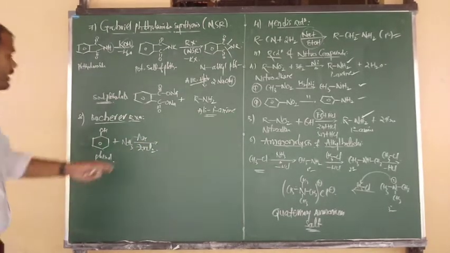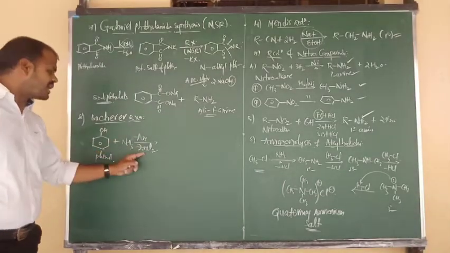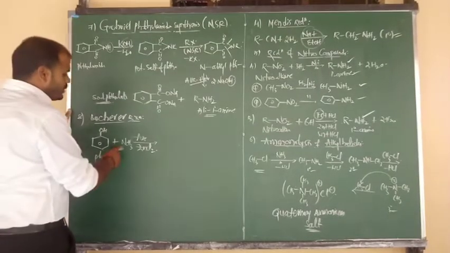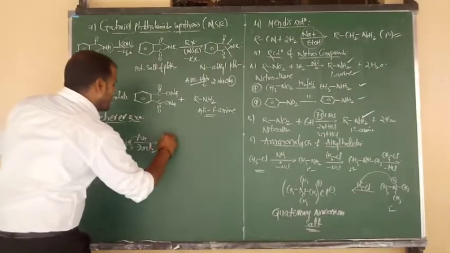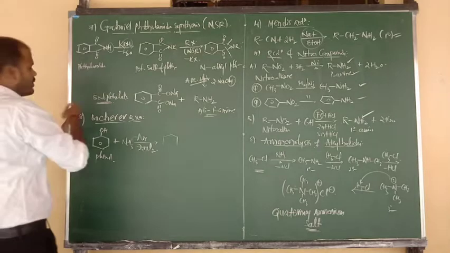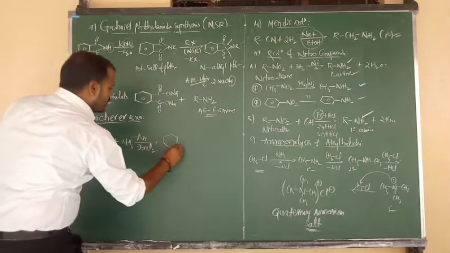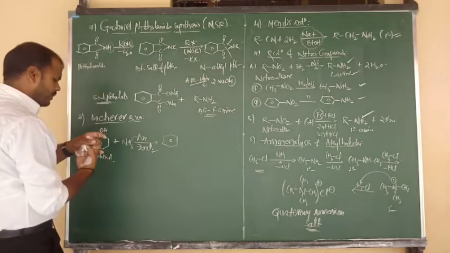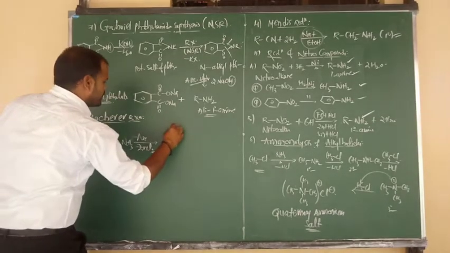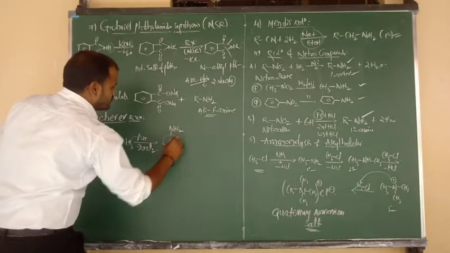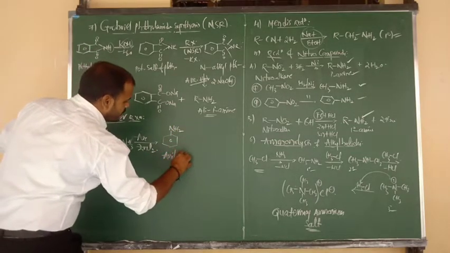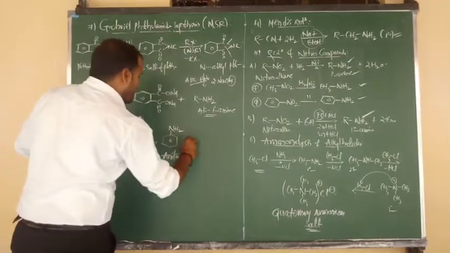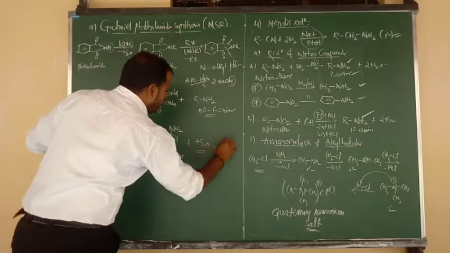Once again, the question is repeated. Catalyst in the Bucherer reaction: ZnCl2. What are you preparing? Aniline. From where? Phenol. So phenol on reaction with ammonia in presence of anhydrous ZnCl2 gives the product, what beta? Aniline, benzene bonded to NH2. So phenylamine, or we can say aniline. OH comes with H plus from ammonia and is eliminated in the form of a water molecule.